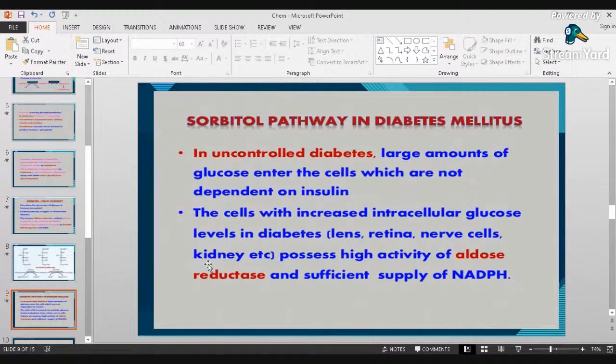Sorbitol pathway in diabetes mellitus, uncontrolled diabetes: a large amount of glucose enters cells that are not dependent on insulin. The cells with increased intracellular glucose levels in diabetes, such as lens, retina, nerve cells, and kidney, possess high activity of aldose reductase and a sufficient supply of NADPH. That's why some diabetic people become blind because of this sorbitol pathway.